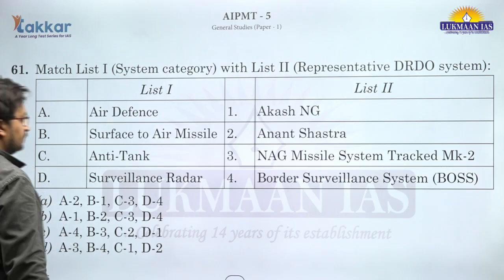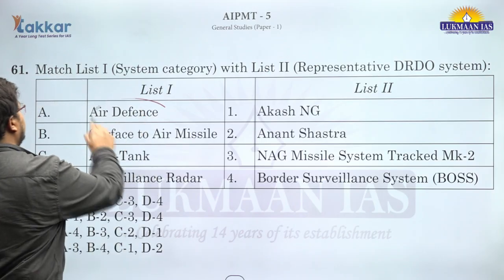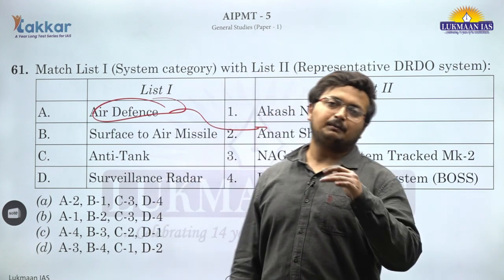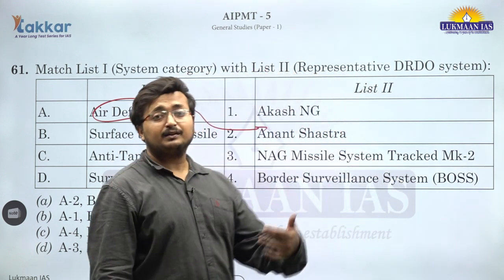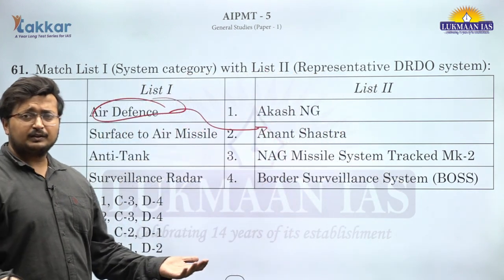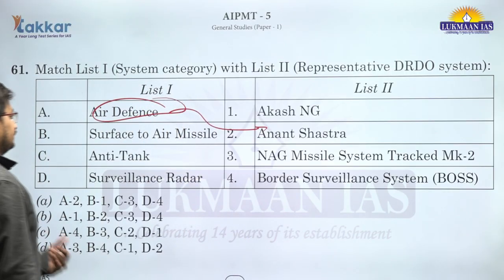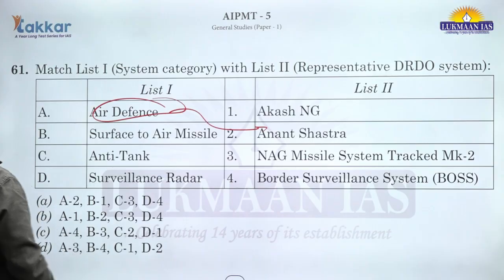The first question is match the following pair. Air defense is Anant Shastra. The name of that air defense system, the ballistic missile defense system that India is preparing, is like the Iron Dome, which Israel has. India is creating its own air defense system, that is Anant Shastra.